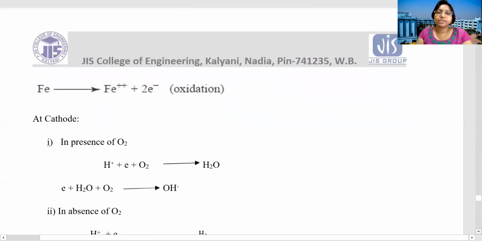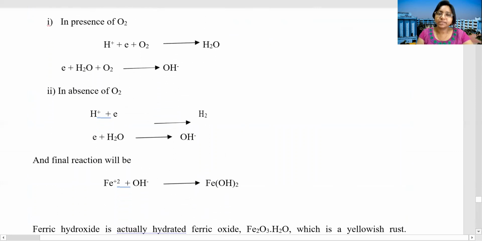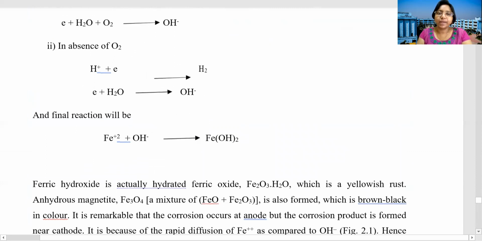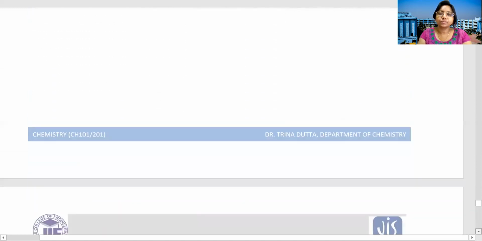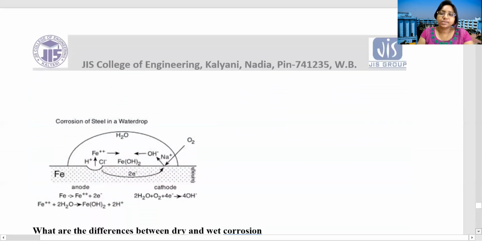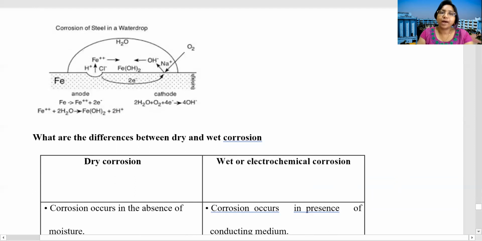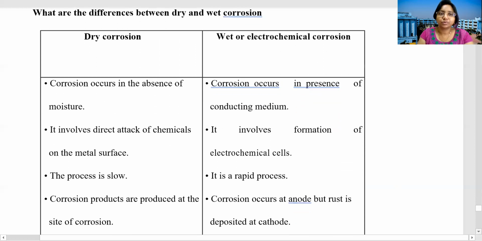So here, in the presence of oxygen, the reaction is given. What I told is that ultimately we get OH minus and Fe plus 2. Then the final product will be Fe(OH)2. This is also an example, like pitting corrosion, which I will discuss in the next part. So it is also the corrosion of iron, that is wet corrosion or electrochemical corrosion.